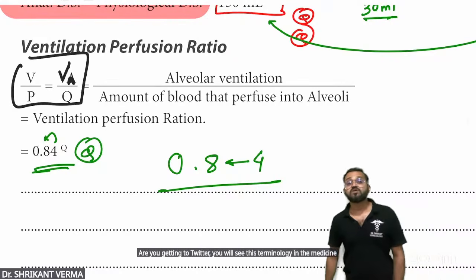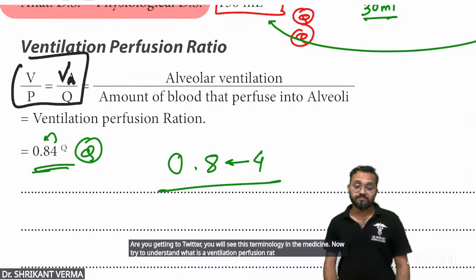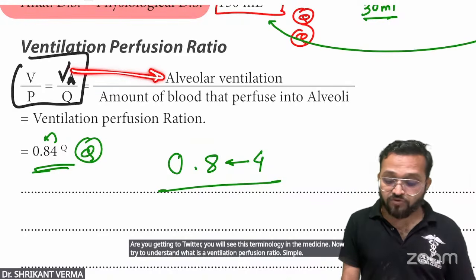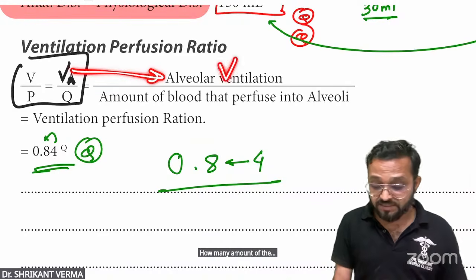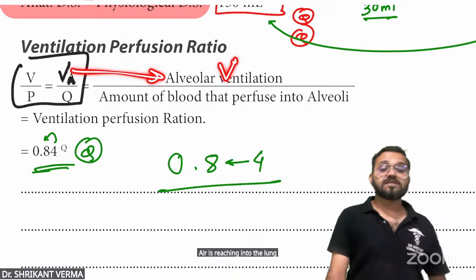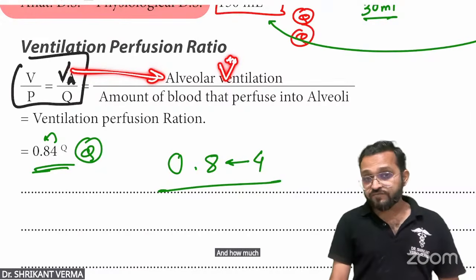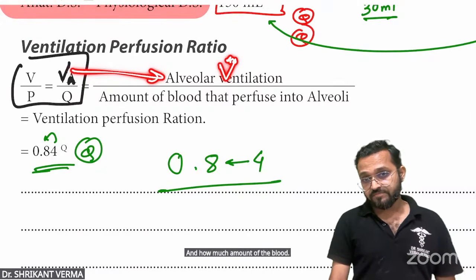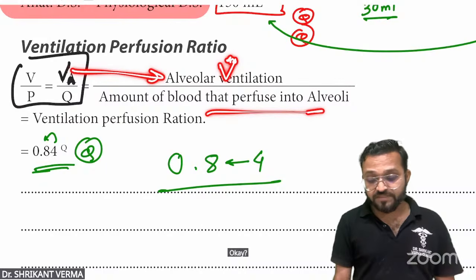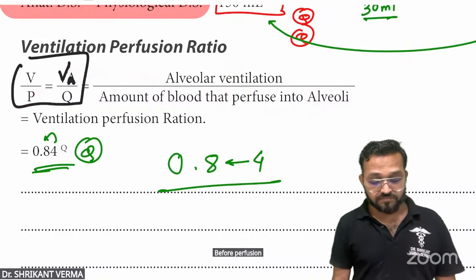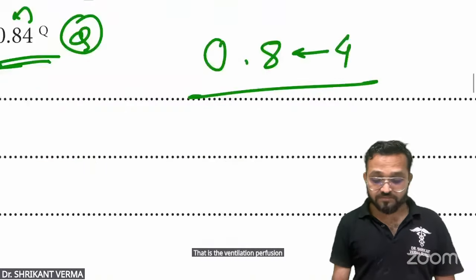Now try to understand what is the ventilation perfusion ratio. Simple. How many amount of the air is reaching into the lung? That is the ventilation. Is it okay? And how much amount of the blood is perfusing? P for perfusion. That is the ventilation perfusion ratio. अब ये समझो बेटा ये क्या चीज है?